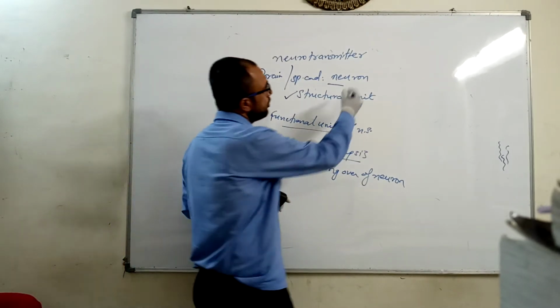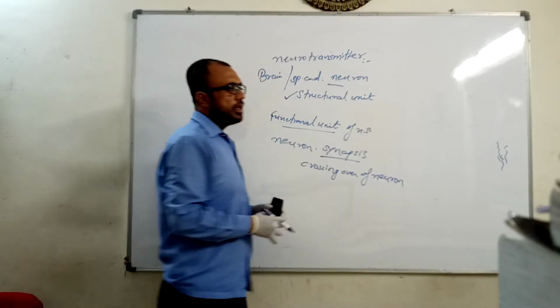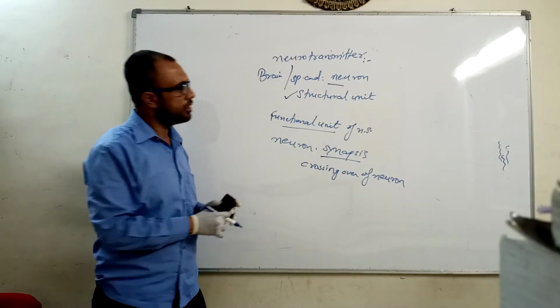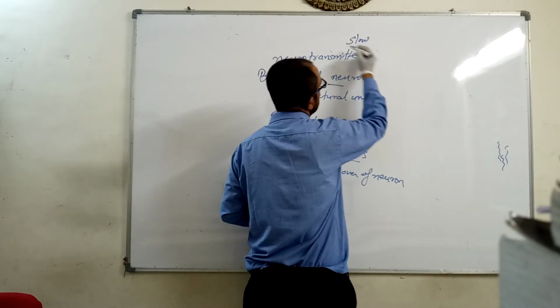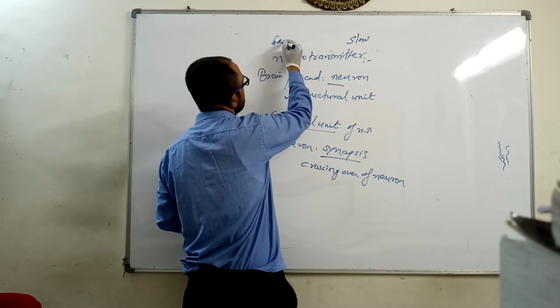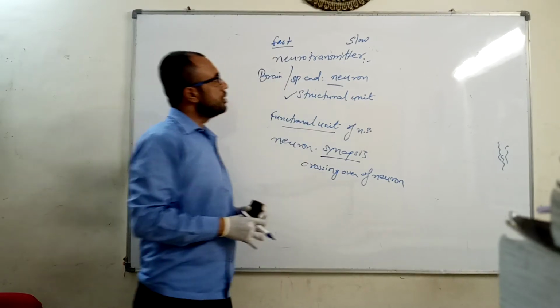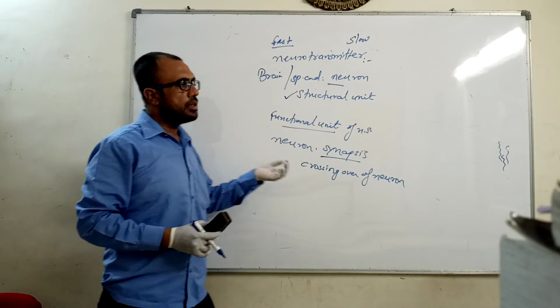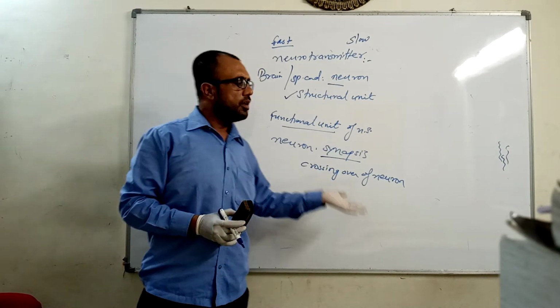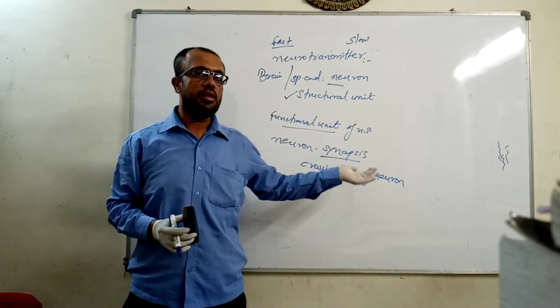We have two types of neurotransmitters in our body that are formed during synapses process. First is the slow neurotransmitters. Second one are the fast neurotransmitters. These two are the types of neurotransmitters which are synthesized or secreted once the synapses process is carried out.